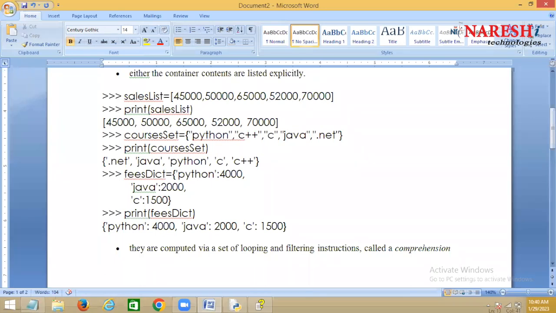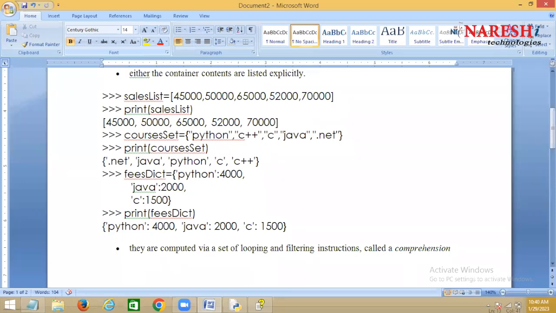Suppose I want to create it by doing some computations or some operations. Then how can I do that? How can I do it?